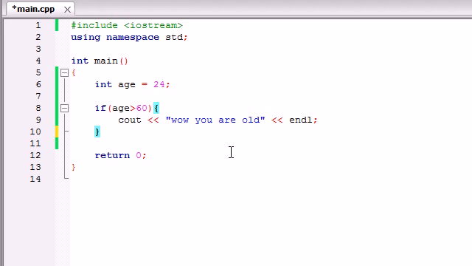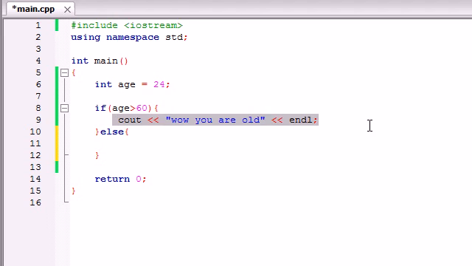So the if statement basically ran a simple test. If that test is true, it ran this bit of code, and if it was false, it did nothing. It skipped it. But now we want to say, alright, else, if the test is false, then we want to run this bit of code. So either way, it's going to run a bit of code. If it's true, it's going to run this bit of code.